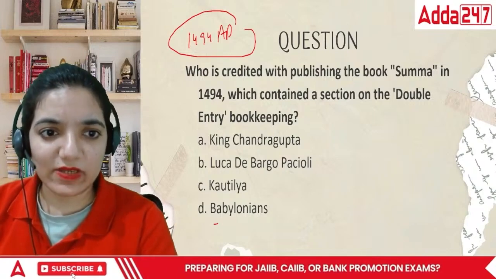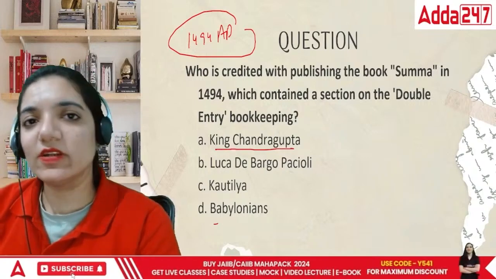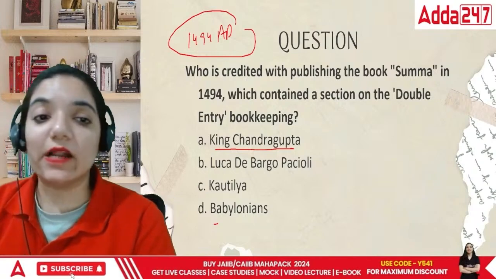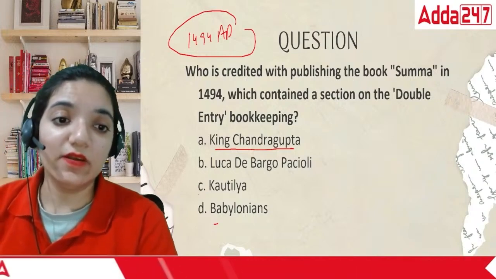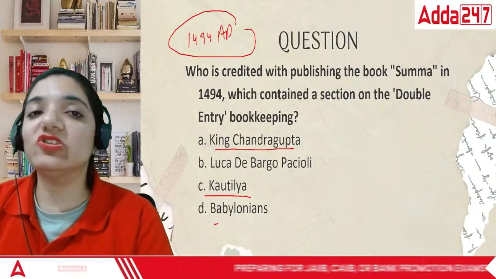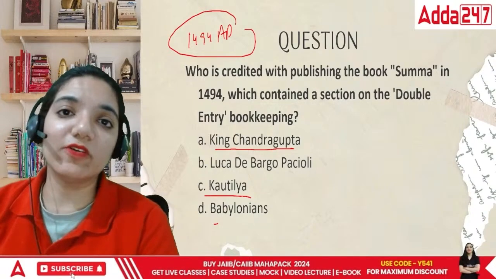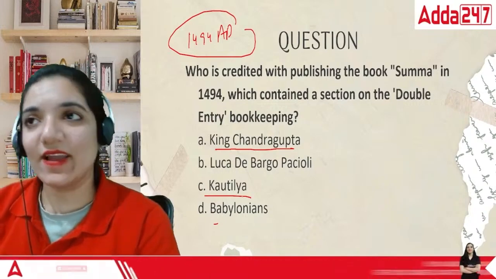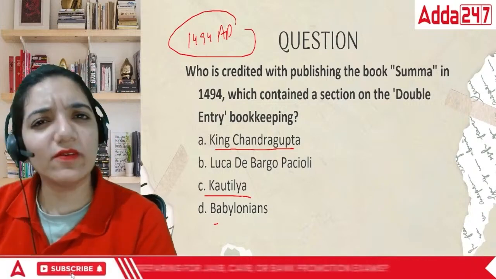King Chandragupta? Actually, if I talk about it, there was a particular person under King Chandragupta. His name was Kautilya, also known as Chanakya. He is known as the founder of accountancy in our country, and it happened, I think, more than 2500 years ago.